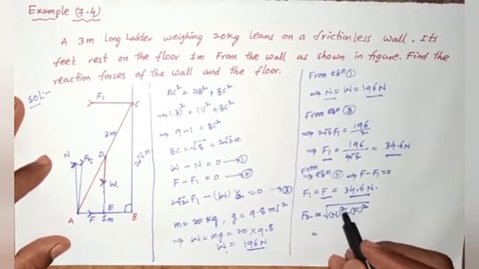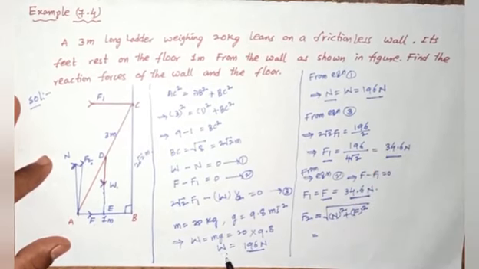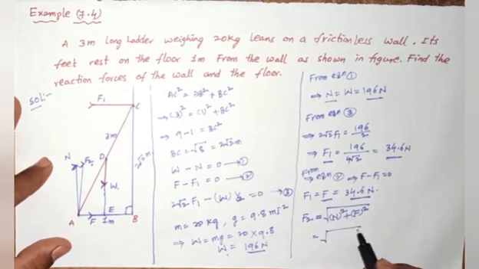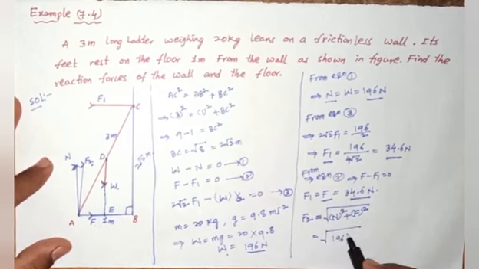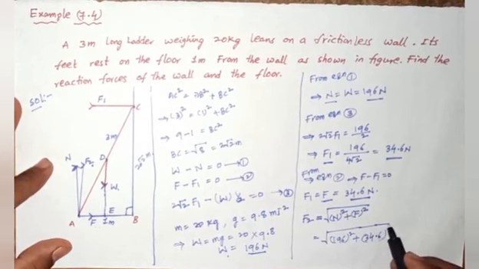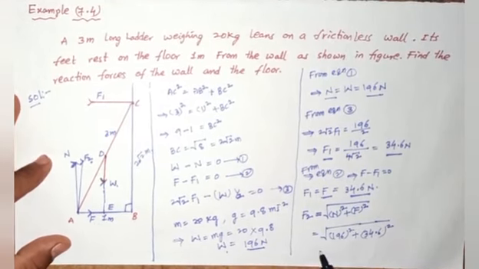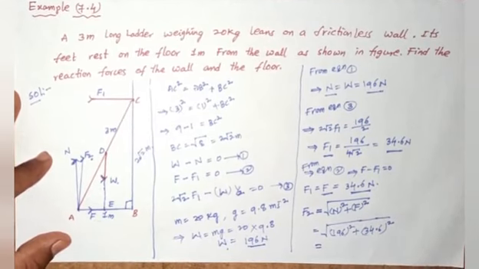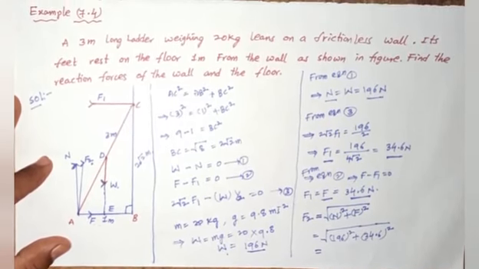N equals 196 and F equals 34.6, so the square root of 196 square plus 34.6 square equals 199.